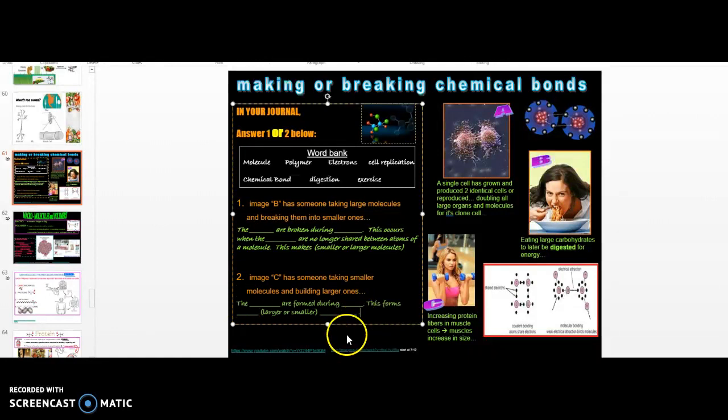Go ahead and freeze the screen or pause it and zoom in so you can copy this sentence down also in your notebook. You are to choose the words you're going to put in the blanks using this word bank. Any words you might need are in this word bank. Again, you're choosing words from the word bank to place in these empty spots in the sentence. I'm going to help you with number 1, and number 2 you'll do on your own.